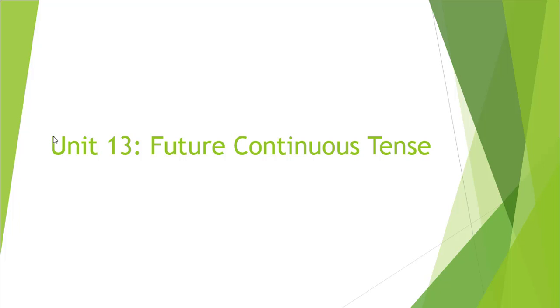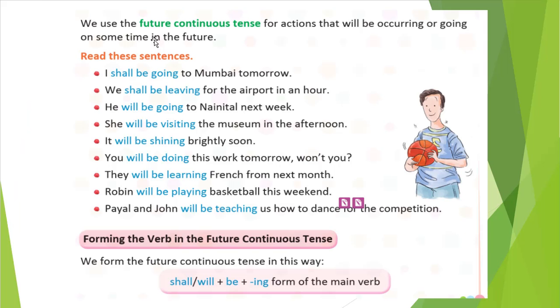Like at 10 o'clock our exam will be going on, right? So that is in the future. In the future we are writing, and it is continuously going on, right? It is happening, at that time we are writing the paper, so the exam is going on. So that we will show with a future continuous tense. So let's understand it. We use future continuous tense for actions that will be occurring or going on sometime in the future, right? I already explained that to you.